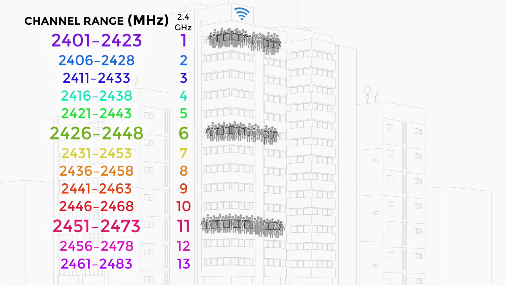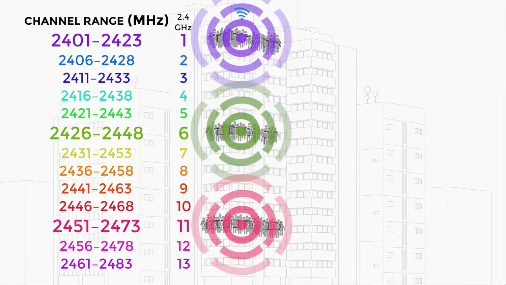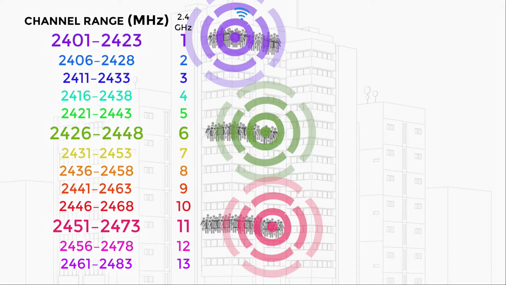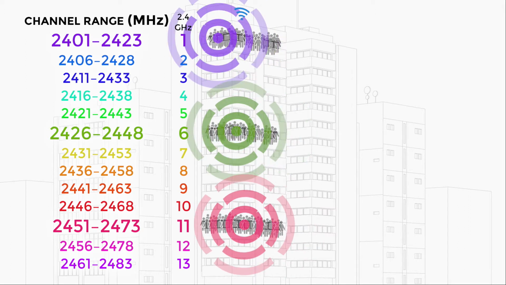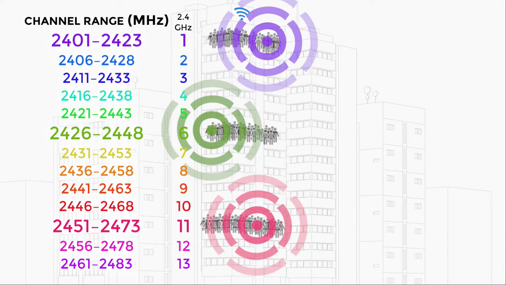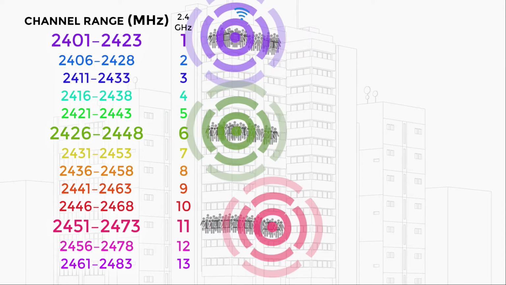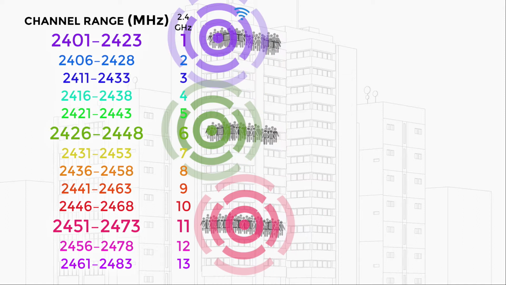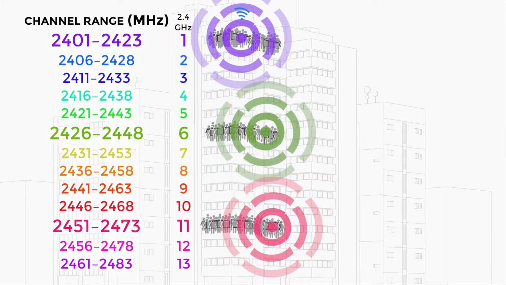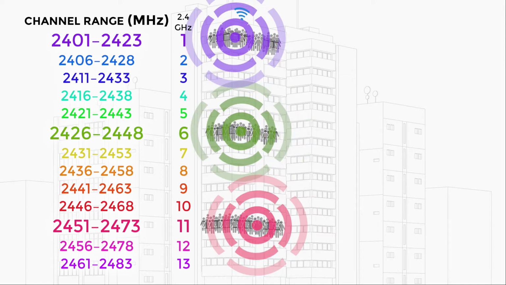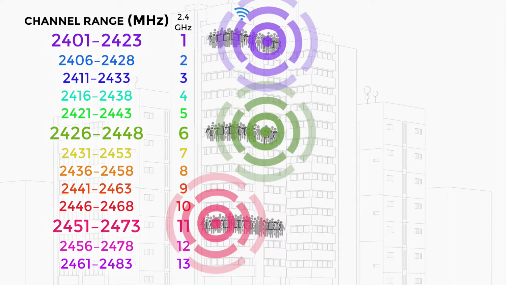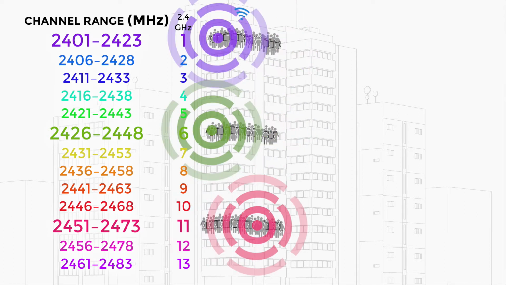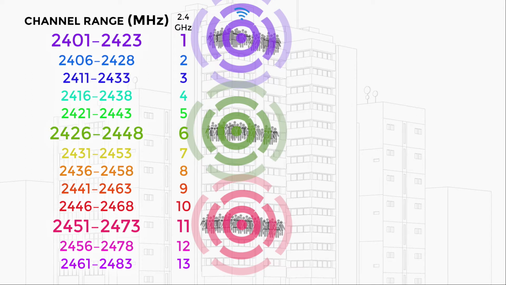Our tower can accommodate 3 polite, orderly shouting matches on floors 1, 6, and 11, without anyone having to repeat themselves too often. These floors represent the 3 commonly used channels that don't overlap. Waiting a turn to shout in one of 3 busy rooms located far apart is better than the noise of people shouting simultaneously in rooms located close to one another. For this reason, it is generally best to use Channel 1, Channel 6, or Channel 11 for 2.4 GHz Wi-Fi access points and routers in most circumstances.